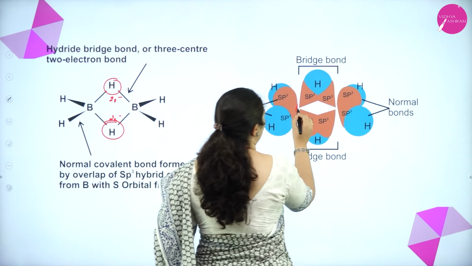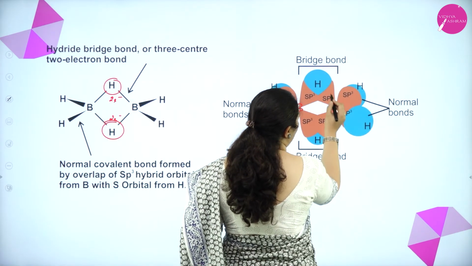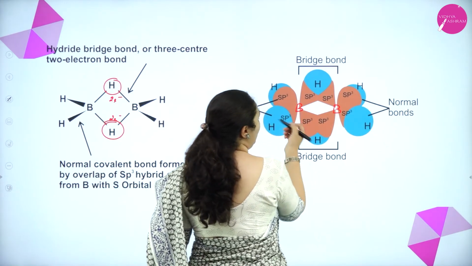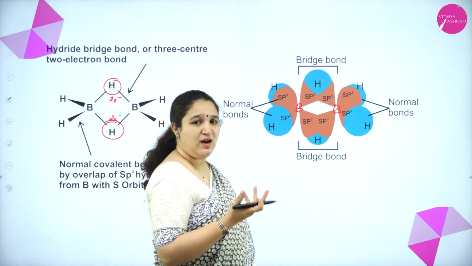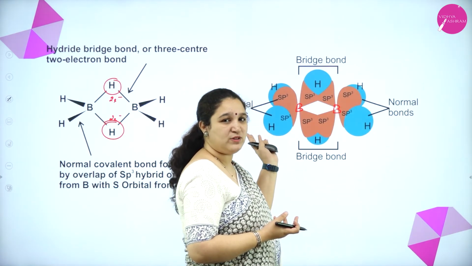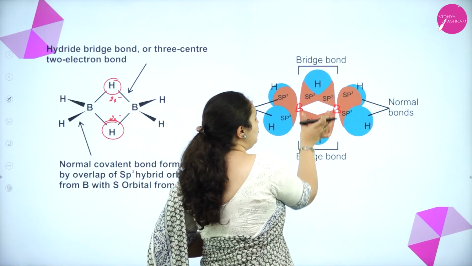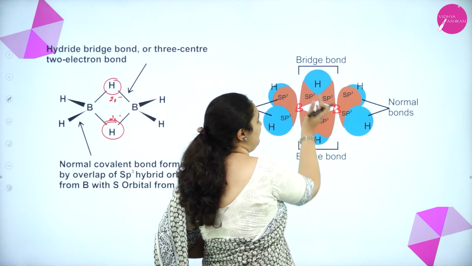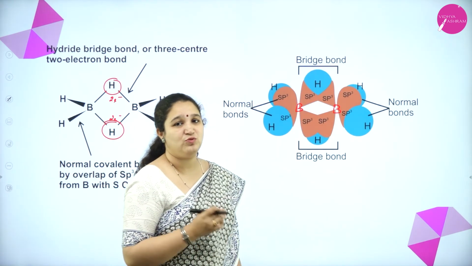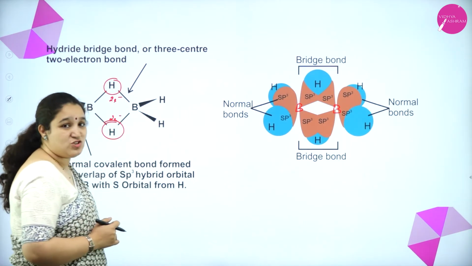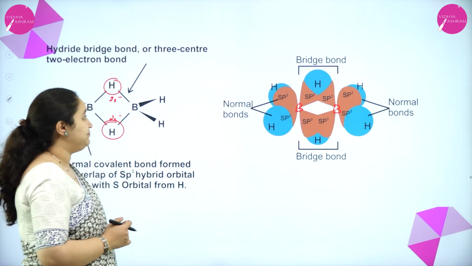So here you have a boron, here you have boron, you have 4 sp3 hybridized orbitals, 4 normal hydrogens which are bonding with the sp3 hybridized orbitals of the 2 borons. Then you have 2 sp3 hybridized orbitals, one filled, one empty, one filled, one empty, which are bonding with the hydrogen to form the bridged bond. So that's about the structure of diborane.